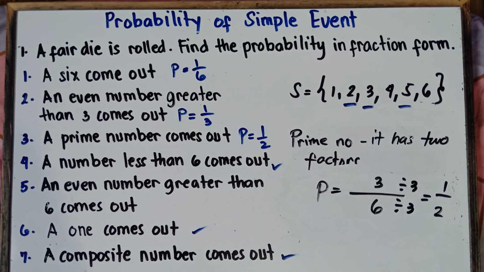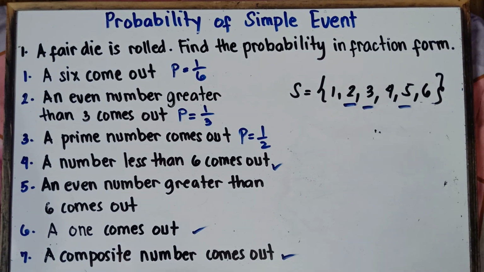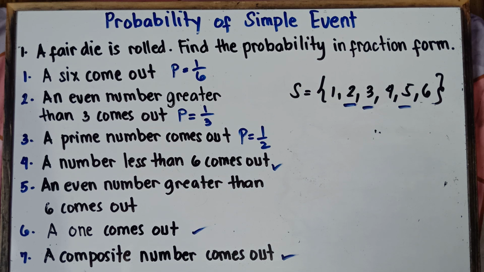So let's try to answer number 5, class. Once again, you try the others. Number 4, a number less than 6 comes out. And then for number 6, a 1 comes out. So the number 1 comes out. And then number 7, a composite number comes out. You try number 4, number 6, and then number 7.